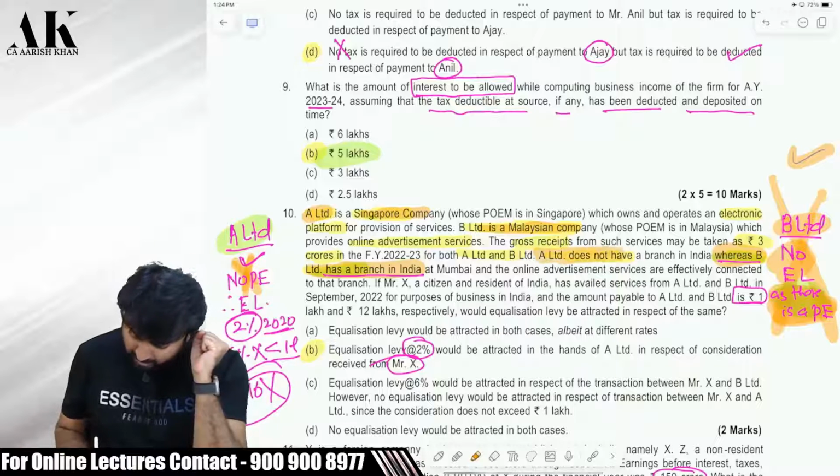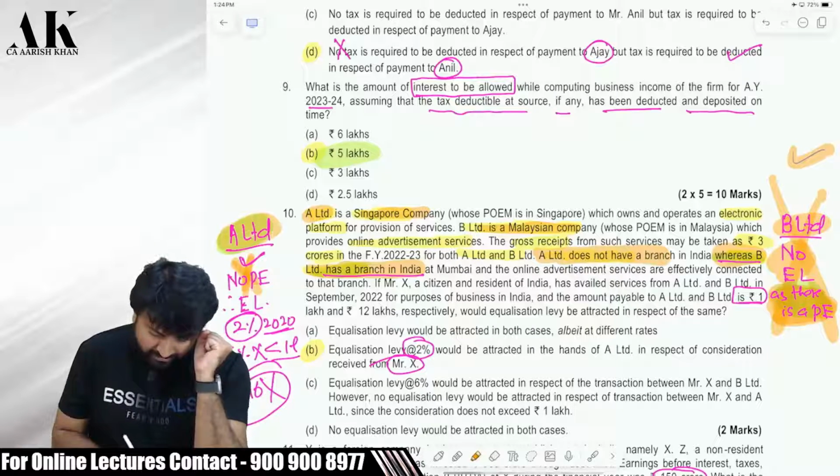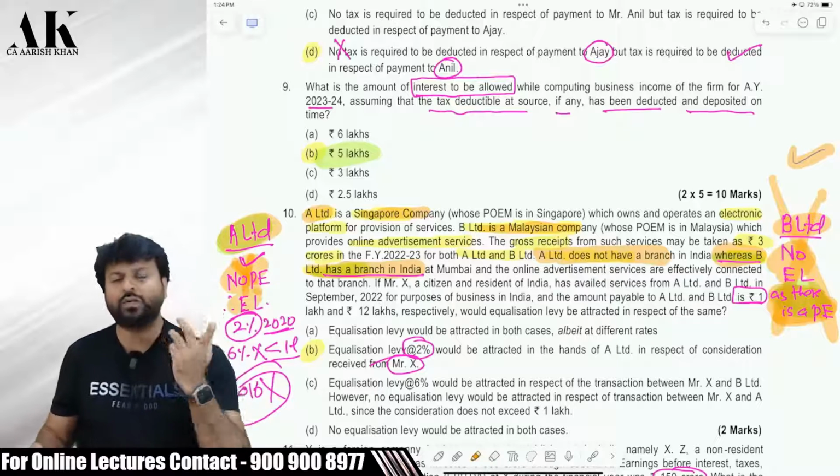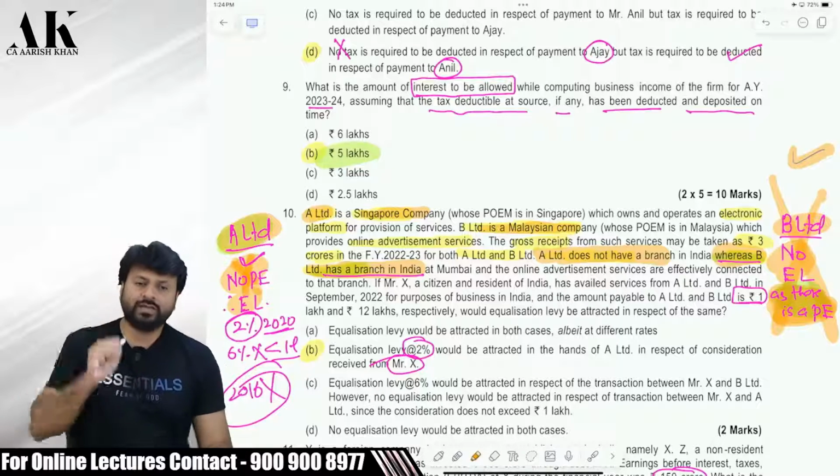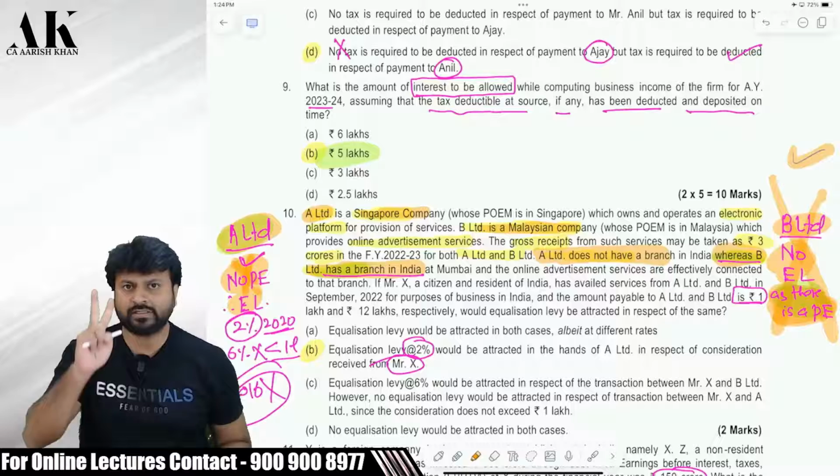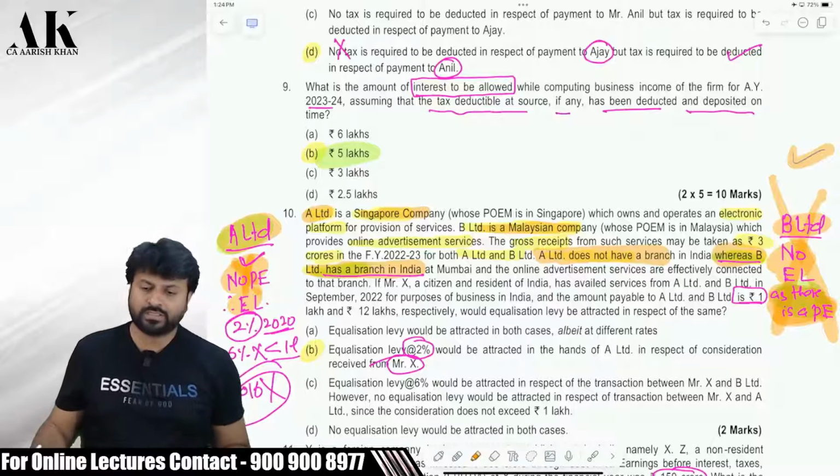A Limited does not have a branch in India. Therefore, in case of A Limited, equalization levy will be applicable. Now, the question is which one? There are two equalization levies. One is of 2016, one is of 2020. Which equalization levy will be applicable?